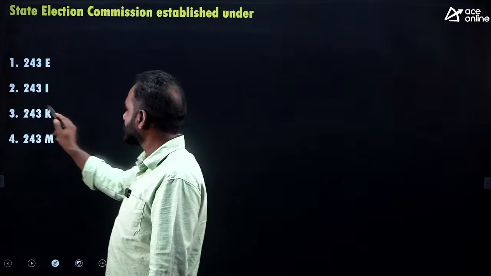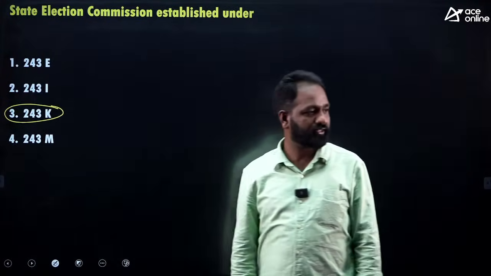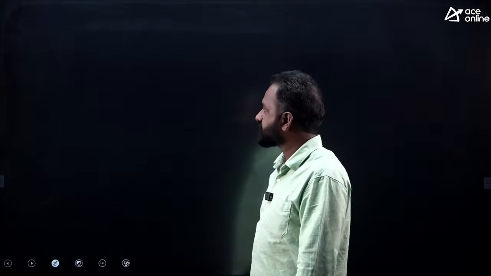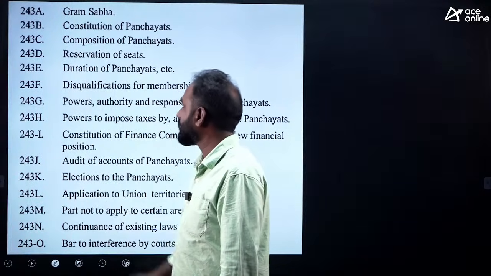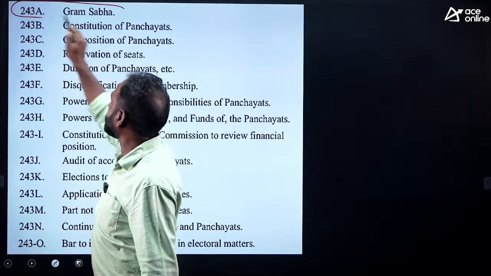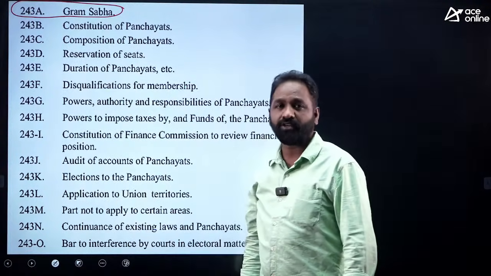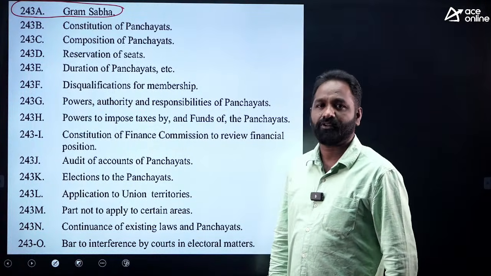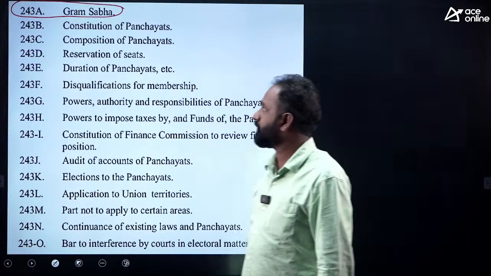Okay, what is the answer? Yes, 243K. Good. Let's see these articles. There is a chance to ask a question. A for Grama Sabha, the first one. All the voters in that village are eligible to become part of Grama Sabha.